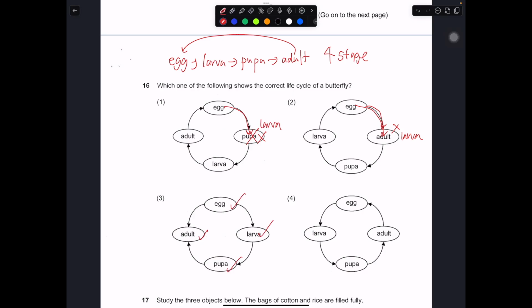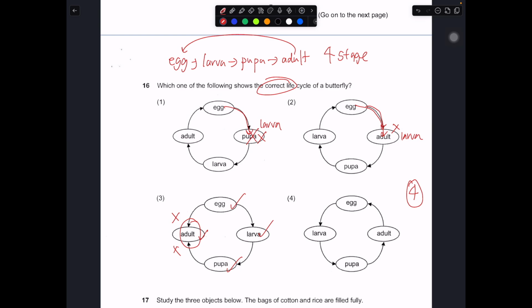Okay, it seems correct, but you can see these 2 arrows, they are pointing to each other. So this one is also wrong because the arrows are pointing towards each other. So the directionality of the arrow is important when you are looking at the correct life cycle. So in this case, the answer must be number 4. But let's take a look at why number 4 is correct.